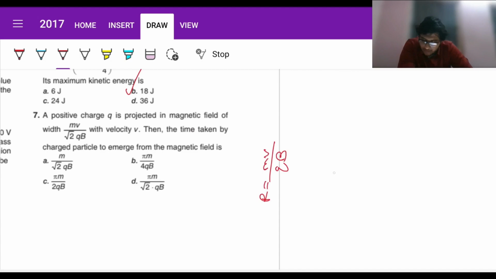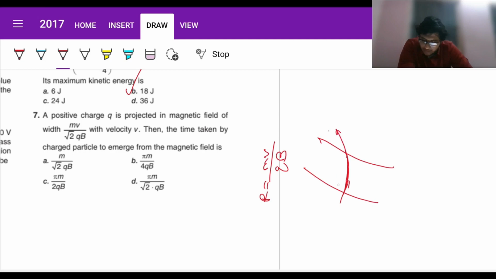So let us assume this is the field and it's projected as such. It will not be able to complete the whole circle, because the width is less than the radius, somewhat like 1 by root 2 times the radius, fine. So you will not be able to complete the circle; rather you will exit along the tangential direction. So the question is the time taken to emerge, right?